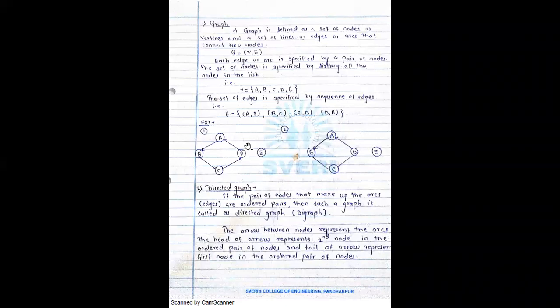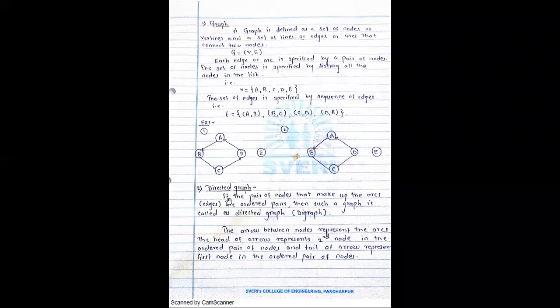Is E connected in the graph? E is a separate vertex. So can we consider E in the set of edges? No. Only A, B, B, C, C, D, and D, A. But in the set of vertices, can we consider E? Yes, sir. We can consider it in the set of vertices.